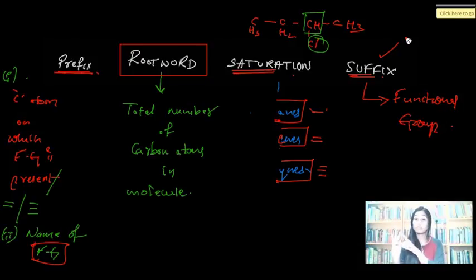Root word, the very important part of the name, represents total number of carbon atoms. If the molecule has 10 atoms, 5 atoms or 100 atoms, it is represented in the root word. Saturation, if the molecule has double bonds, single bonds, triple bonds, what kind of bonds is represented in saturation. Suffix, the name of the functional group, is represented in suffix. These are the 4 components of IUPAC naming.